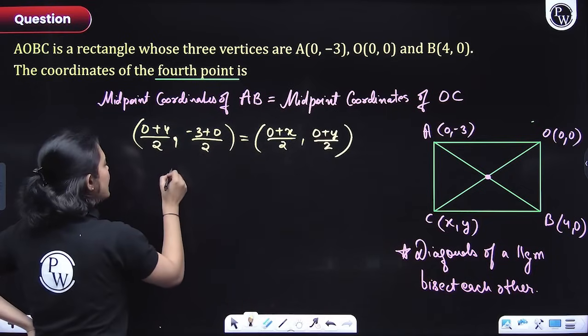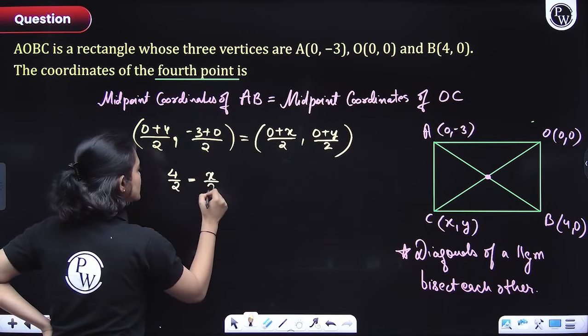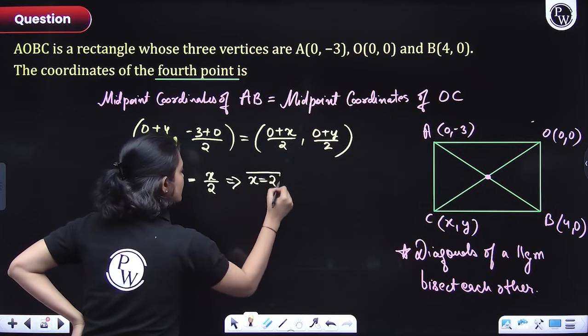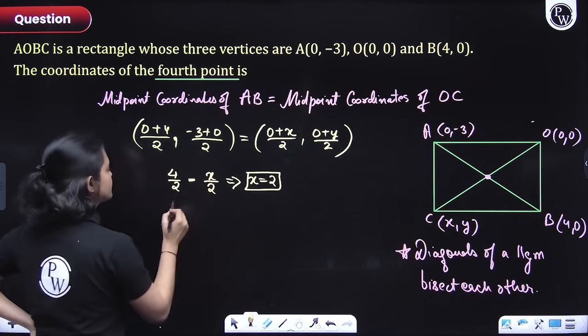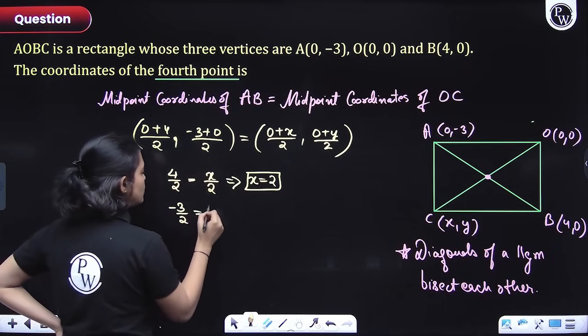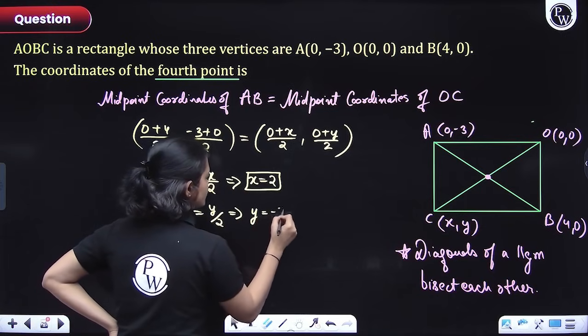You would put the x coordinate of both of the sides equal. So 4 by 2 is equal to x by 2, which tells us that x is equal to 2, everyone. Okay, next. Here we'll have -3 by 2 is equal to y by 2. So that basically means that y is equal to -3, everyone.